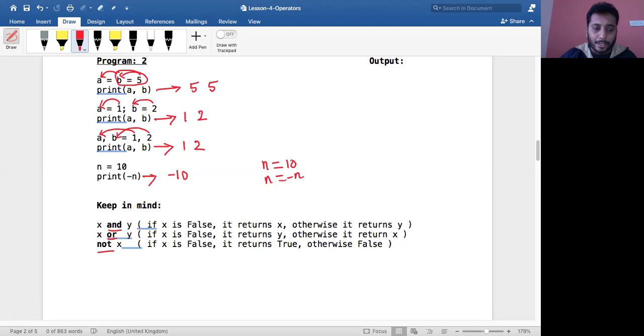Next, this expression, x or y. If the x value is false, then return y, otherwise return x.